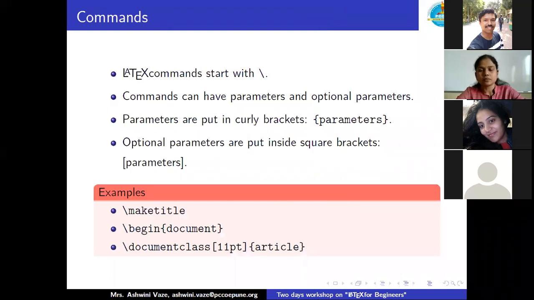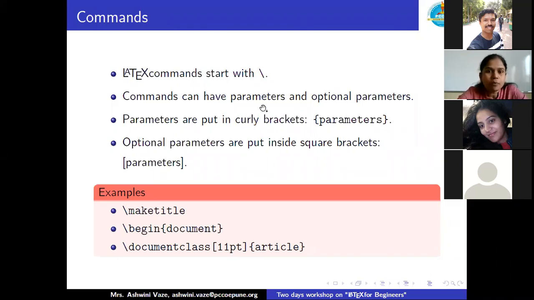Coming to the commands. As we say LaTeX is a programming language to prepare a technical document with proper formatting, we have to give commands in proper syntax. Syntax is nothing but the language of writing down the command. In LaTeX, a command starts with a backslash. If you have observed the first short document, we used backslash everywhere, while using the package, the environment, our document class and so on.